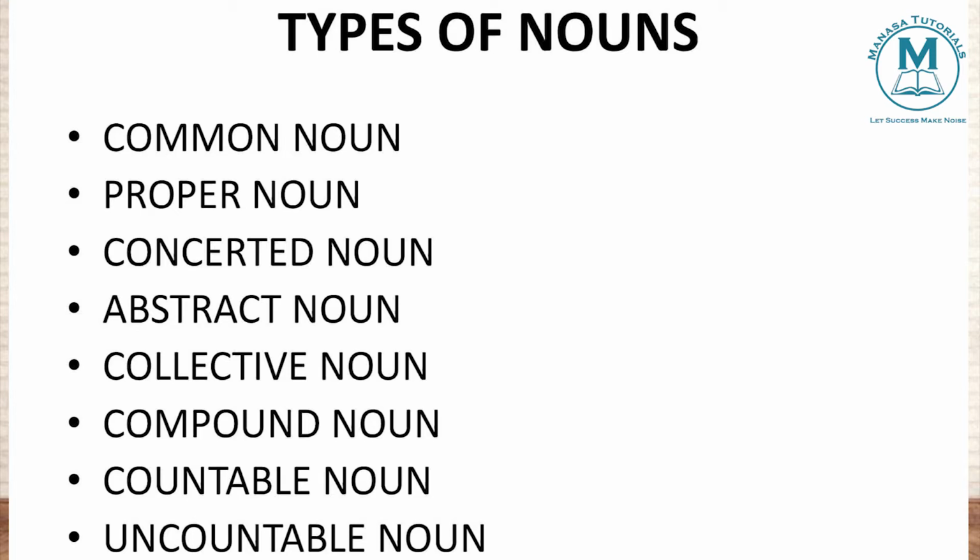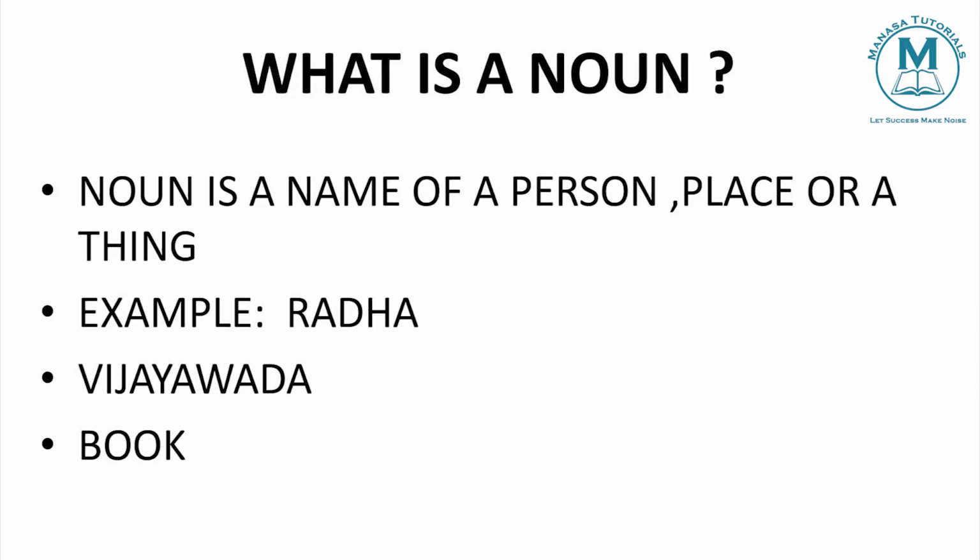Common noun, proper noun, collective noun, compound noun, concrete noun, abstract noun, countable noun, uncountable noun. We have discussed that a noun is a name of a person, place, thing, etc. Now for each type we will discuss the definition and examples in our class.